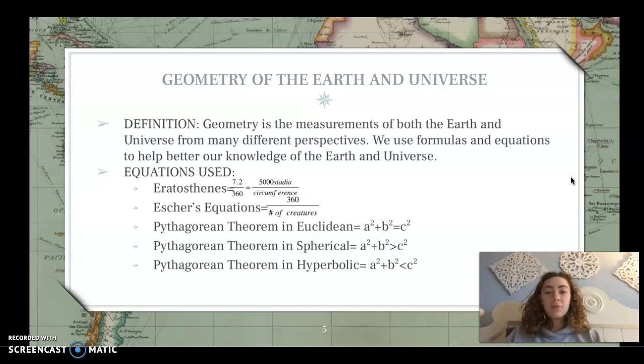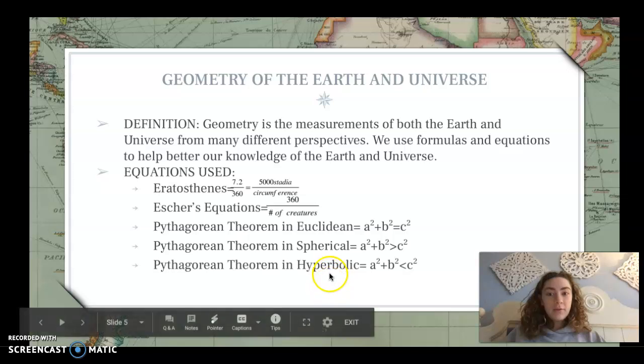And then he used algebra to solve, which is this equation right here, 7.2 over 360 equals 5,000 stadia over circumference. We also use Escher's equation, which is 360 divided by the number of creatures, which gives us different angles for each creature for different perspectives.